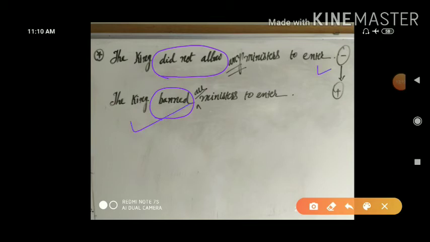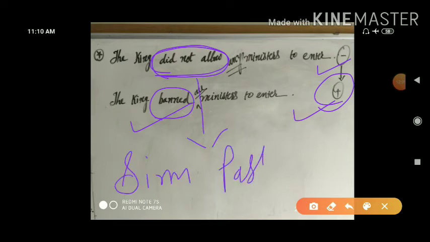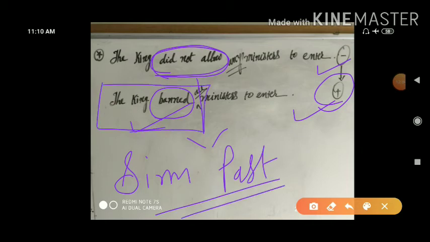Given is negative sense, we have to convert this negative sense into affirmative sense, but according to the given tense. Given tense did not allow is equal to simple past tense, and this simple past tense we have to follow here with the another verb, because we have transferred the verb.